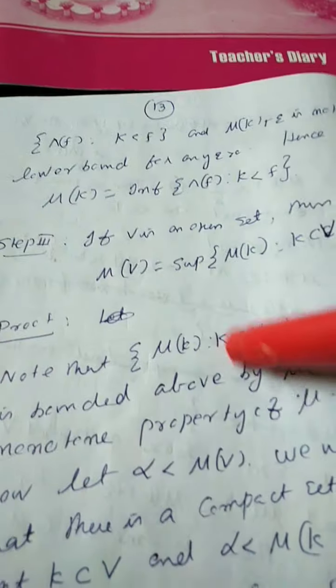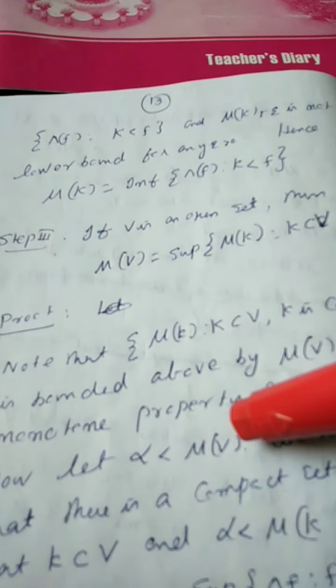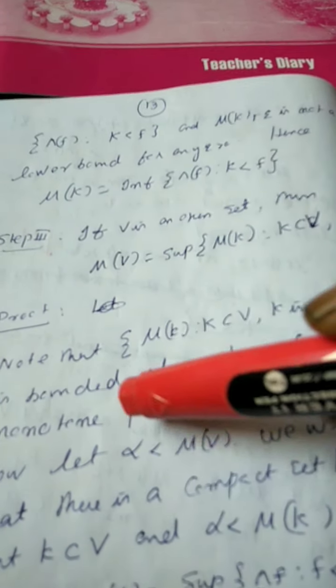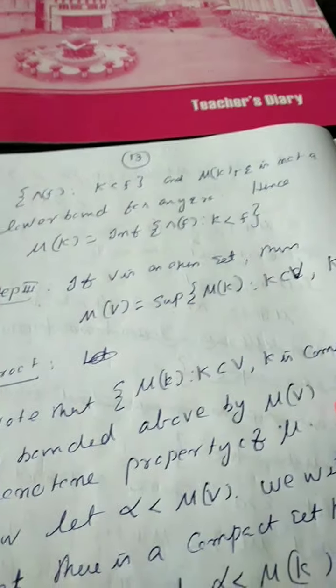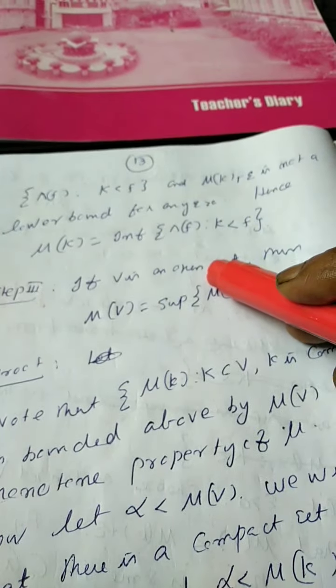Here note that instead of taking mu of V minus epsilon, we are taking alpha less than mu of V. This is because mu of V may be infinity also. For any open set, mu of V may be infinity.